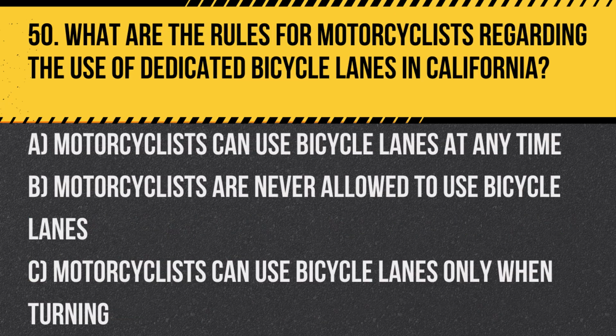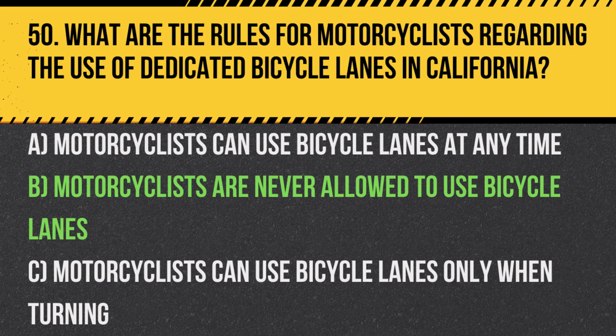Question 50. What are the rules for motorcyclists regarding the use of dedicated bicycle lanes in California? A. Motorcyclists can use bicycle lanes at any time. B. Motorcyclists are never allowed to use bicycle lanes. C. Motorcyclists can use bicycle lanes only when turning. Answer: B. Motorcyclists are never allowed to use bicycle lanes, ensuring the safety of bicyclists and maintaining clear lanes for